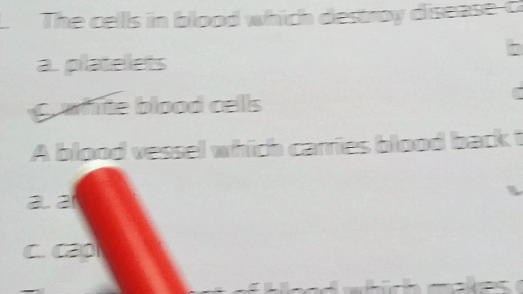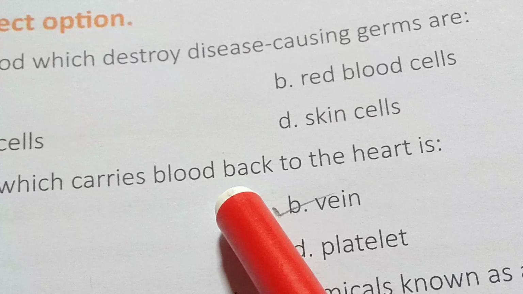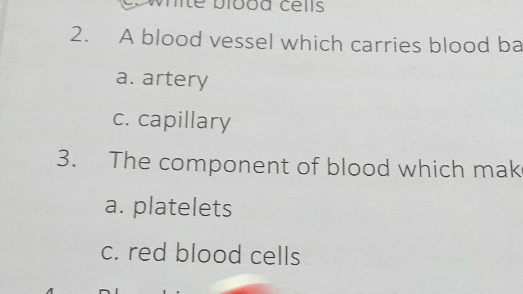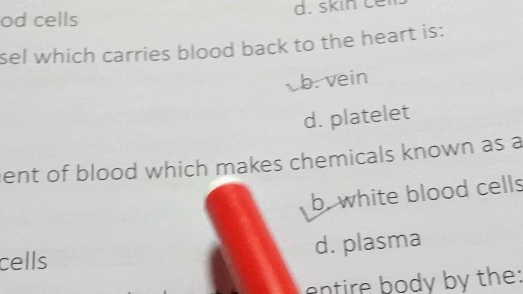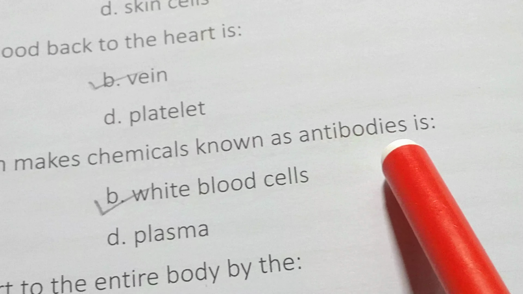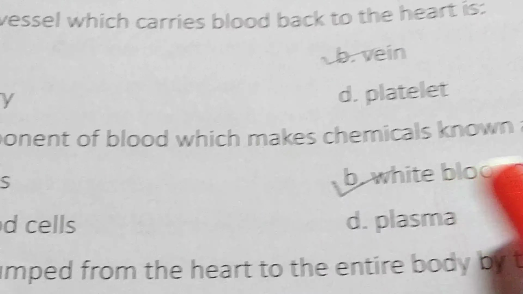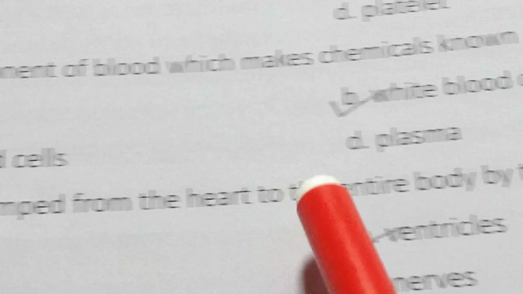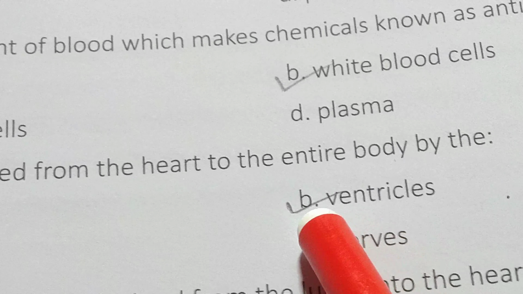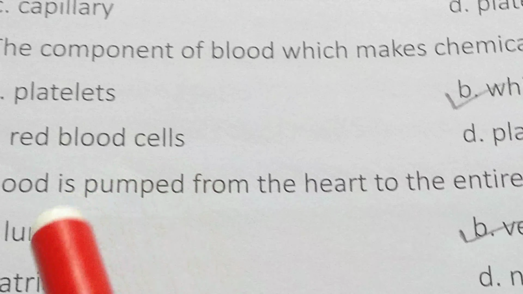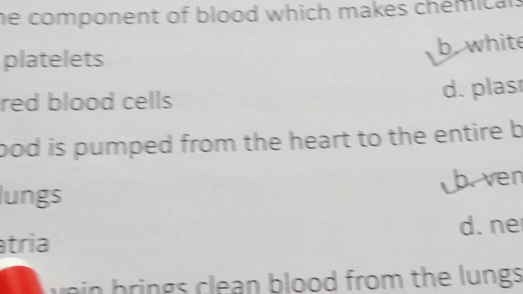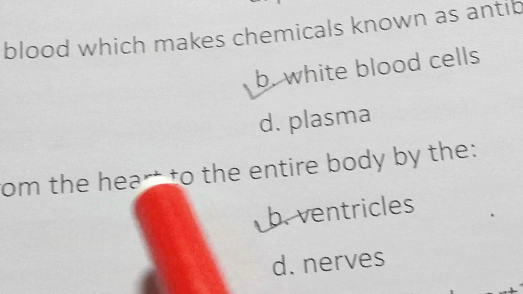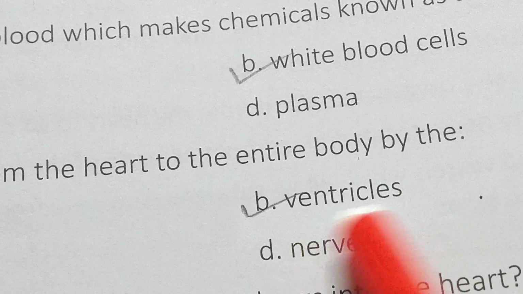Next, a blood vessel which carries blood back to the heart, that is vein. The component of blood which makes chemicals known as antibodies, that is white blood cells. Next, blood is pumped from the heart to the entire body by the ventricles, because normally atria or auricle receive the blood but pump the blood from the heart to the entire body, that is ventricles.